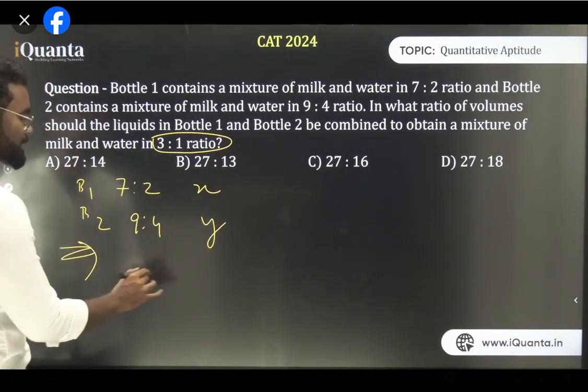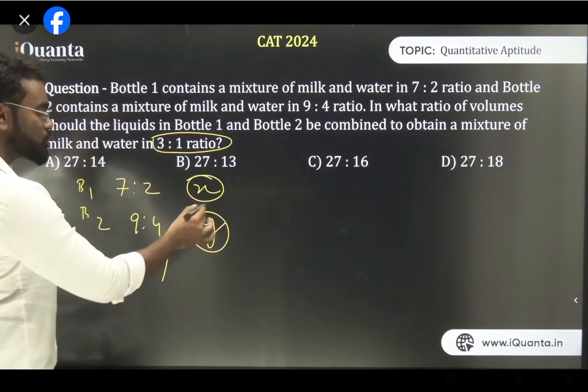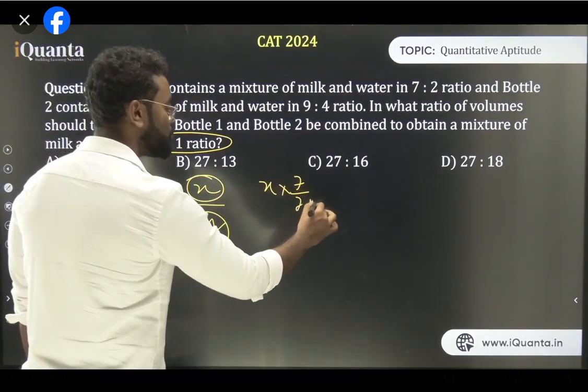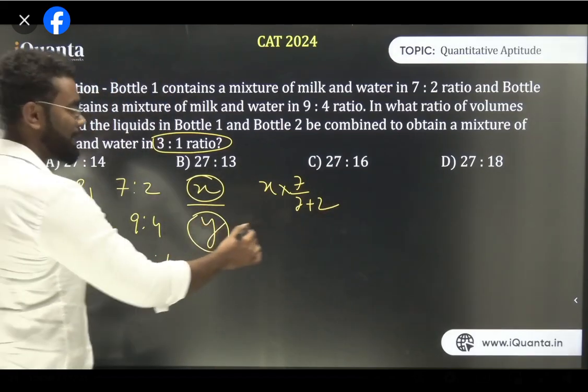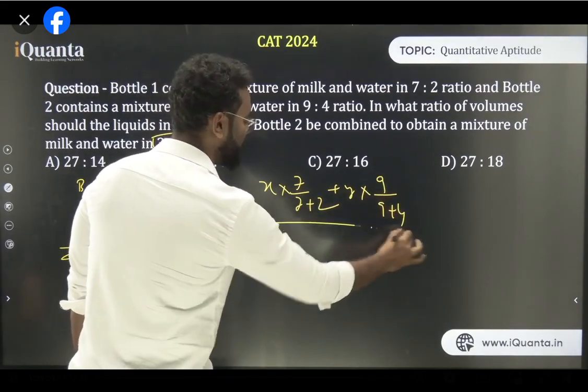And the final allegation is basically 3:1. So think about it, if it is X liters and this is Y liters. So in X liters, what is the amount of milk? The amount of milk is X into 7 by 7 plus 2. And in Y liters, what is the amount of milk? That is plus Y into 9 upon 9 plus 4, divided by, now what is the amount of water?